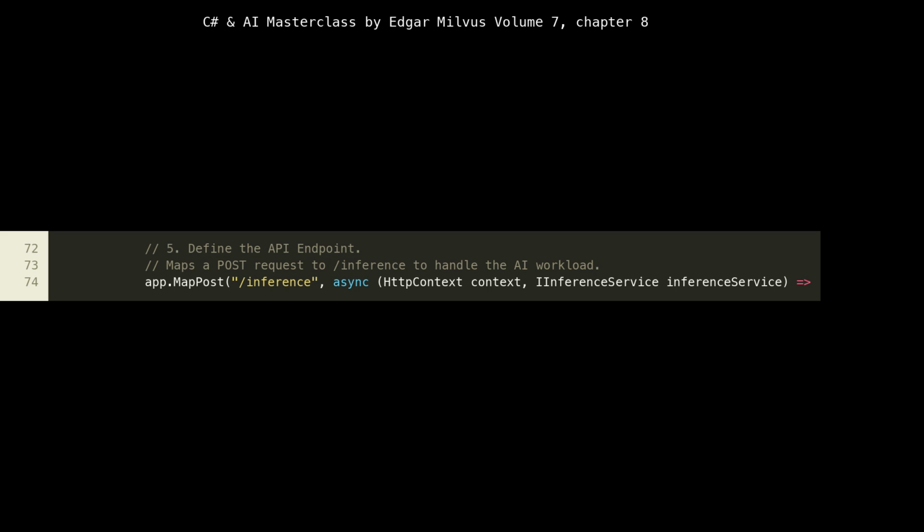This is conventional for operations that create or process data, like submitting a prompt for AI inference. The lambda expression defines the handler for this endpoint, taking HttpContext and our inference service as parameters, which are automatically provided by the DI container.